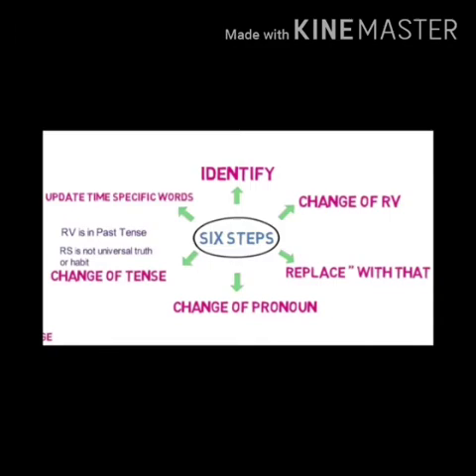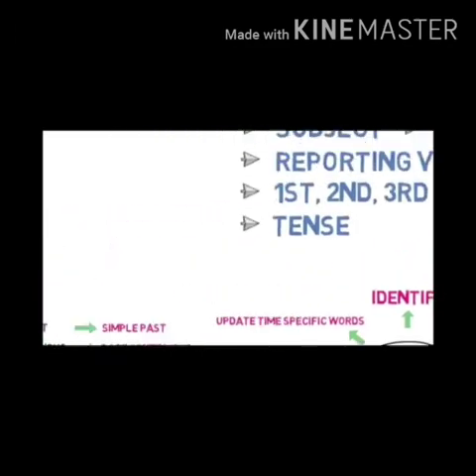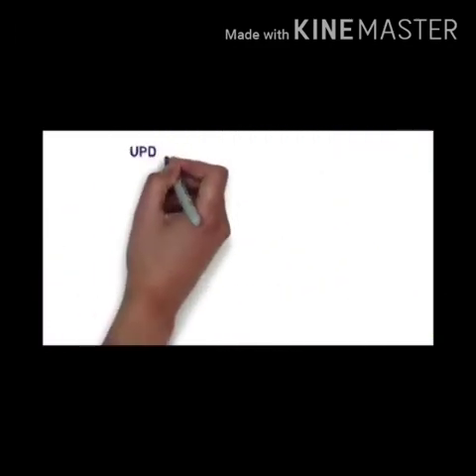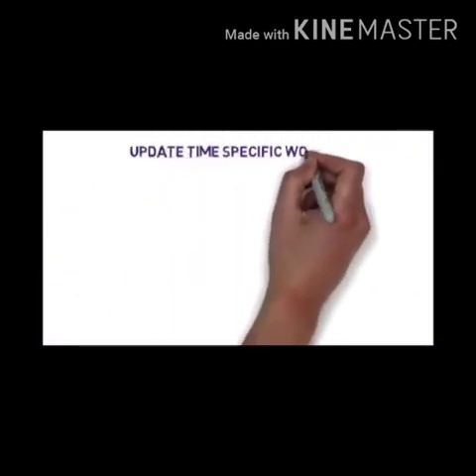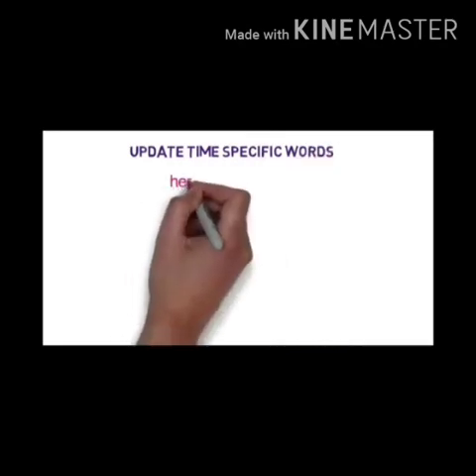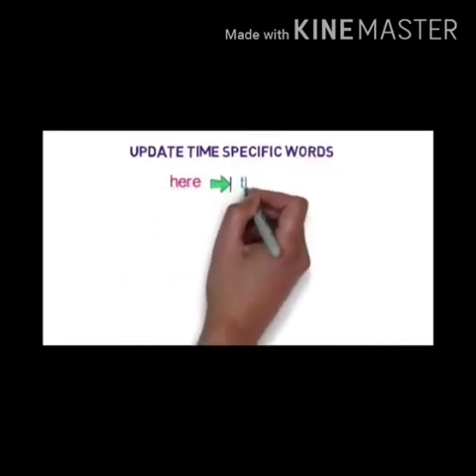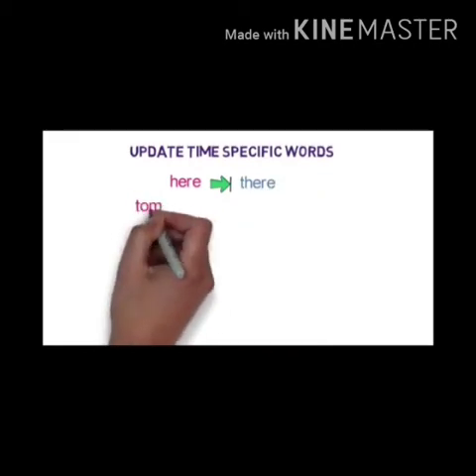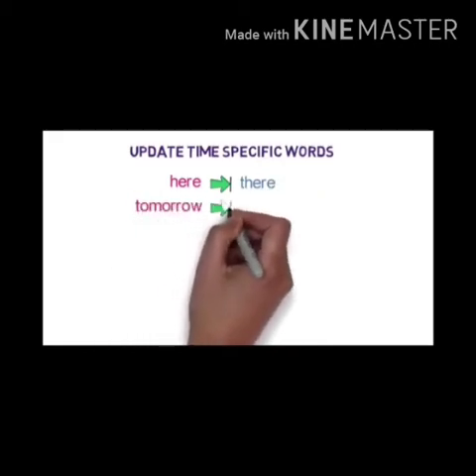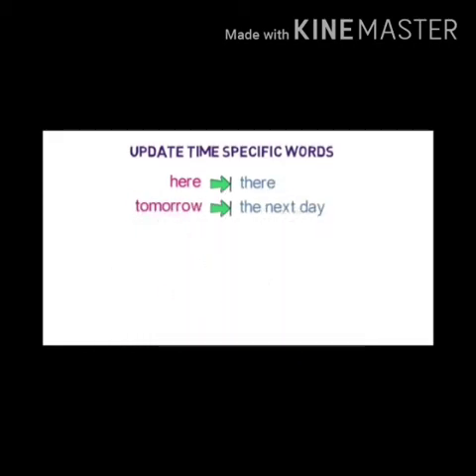Now see another point. Update time specific words. These all are the steps of direct, indirect. Then how? See, update time specific words. Now see here, here changes into there. Tomorrow changes into the next day.